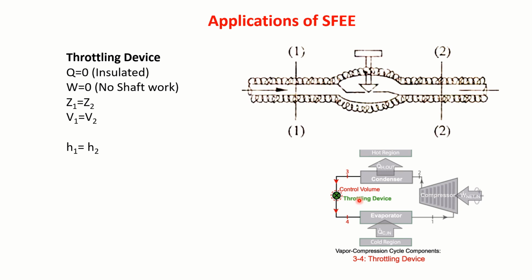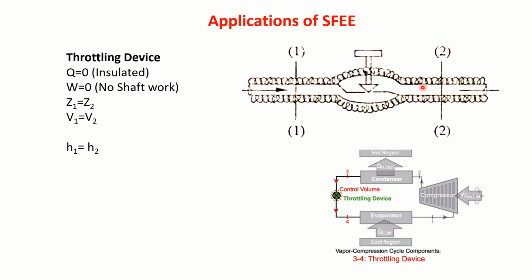When we pass through a throttling device, due to sudden expansion, the pressure decreases and also its temperature decreases. This low temperature fluid, when it passes through the evaporator, will abstract the heat from its surroundings. This device, we call it a throttling device. As I said, the expansion is sudden.